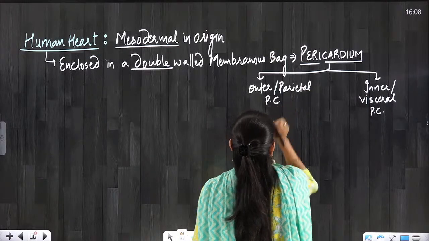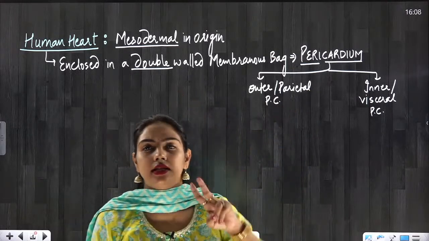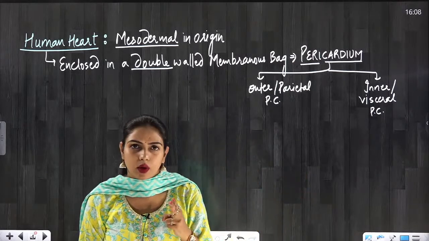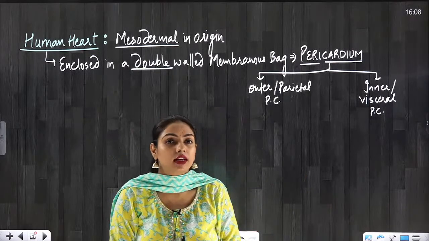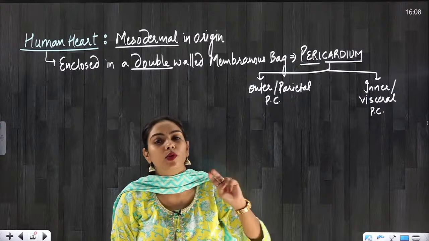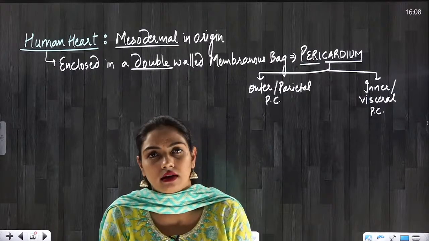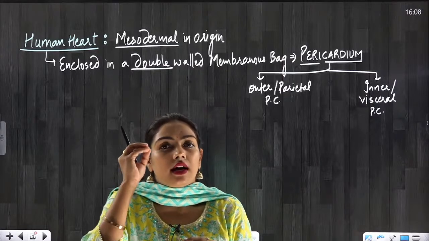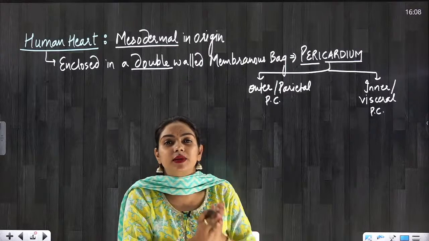Just like around the lungs there are two membranes, outer and inner pleural membrane. Anywhere you find outer and inner, the inner will always be the visceral and the outer will always be the parietal.